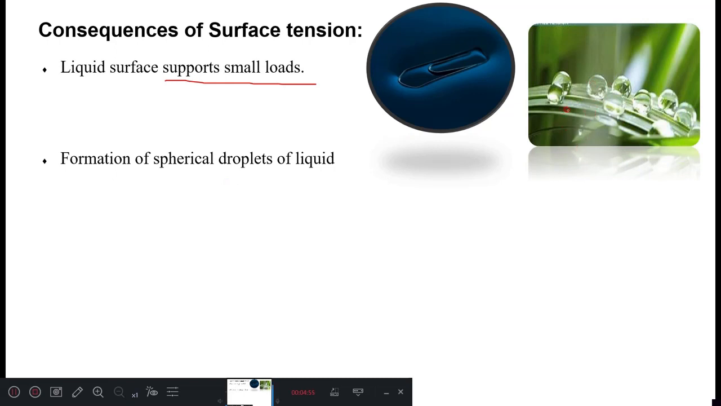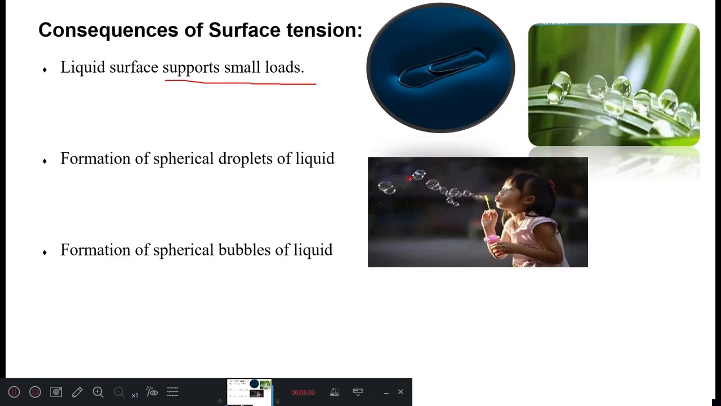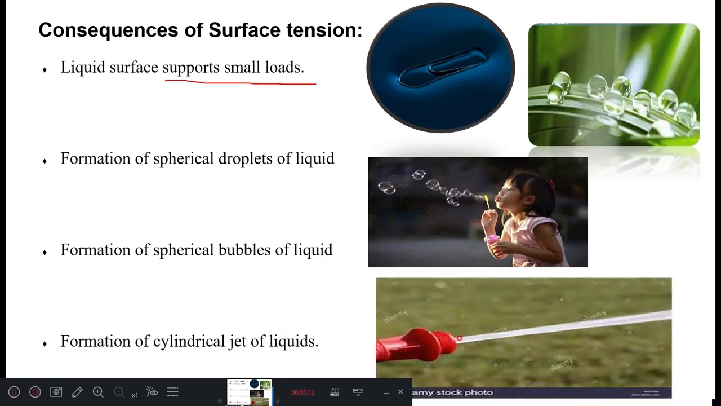This is also because of what? Surface tension. Formation of spherical bubbles, so like this, the bubbles, that is also because of what? Surface tension. The bubbles will be forming in the shape of a sphere. When there is the formation of a cylindrical jet of a liquid, like this, a jet of a liquid which is coming out of the nozzle, it has taken the shape of a sphere.